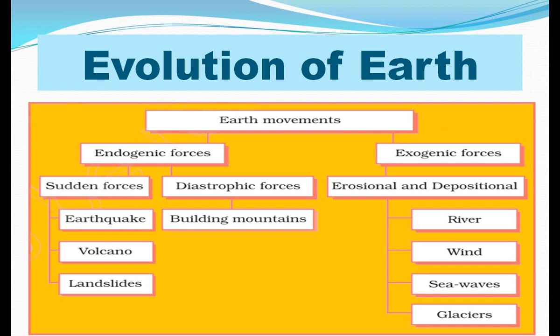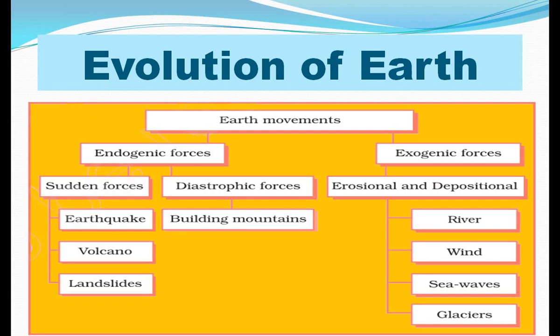This movement is due to two forces, which are known as endogenic forces and exogenic forces. Endogenic forces means the forces which act inside the earth, and exogenic forces are the forces which act on the outer part, or you can say on the surface of the earth.